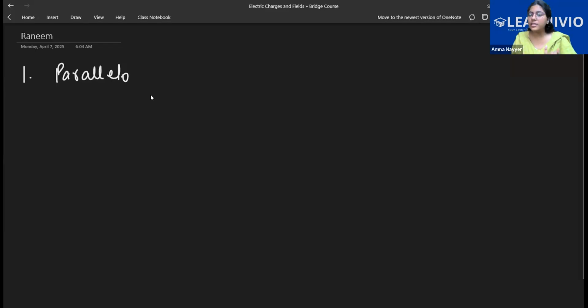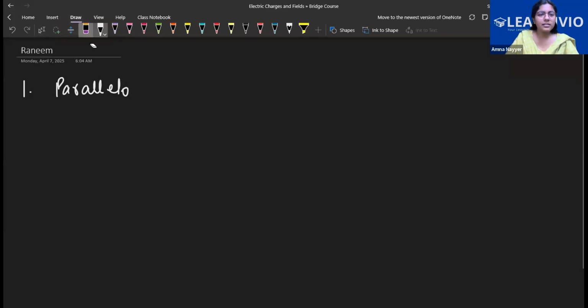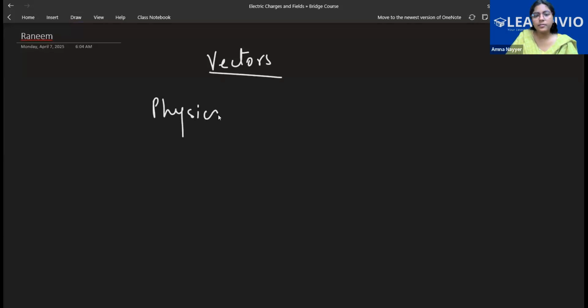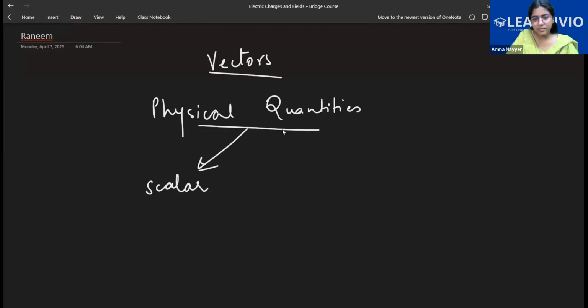Forces are vectors, so you have the parallelogram law and everything. Since we are doing vectors, let's start with the basics of vectors. When we are talking about physical quantities, Rani, what is the difference between a scalar and a vector? In a scalar quantity, there is no direction, but in a vector, magnitude as well as direction.